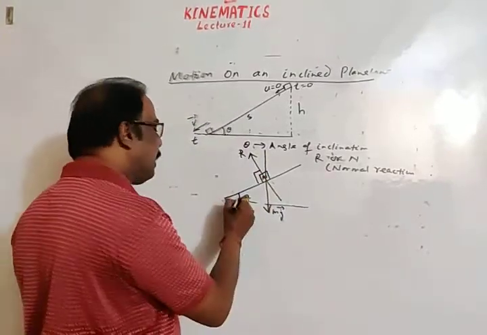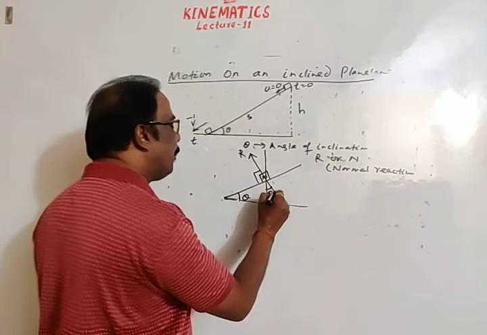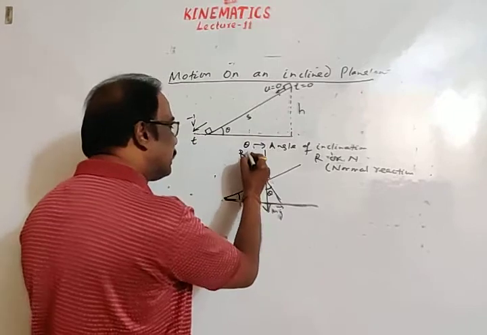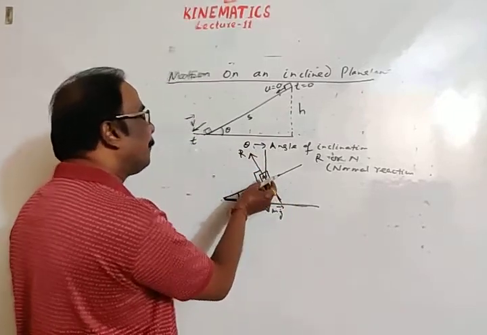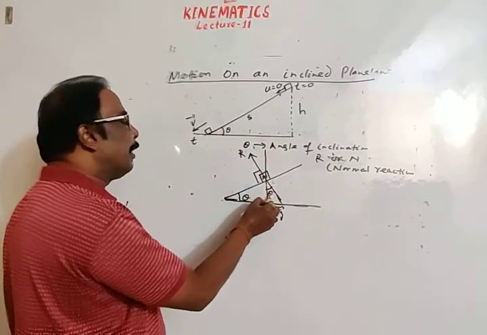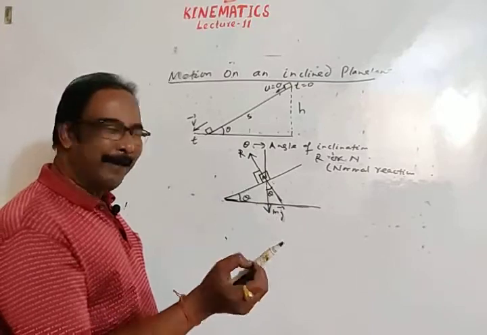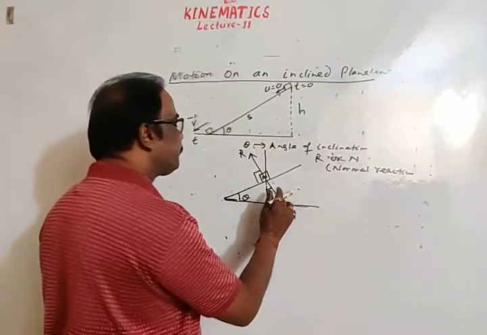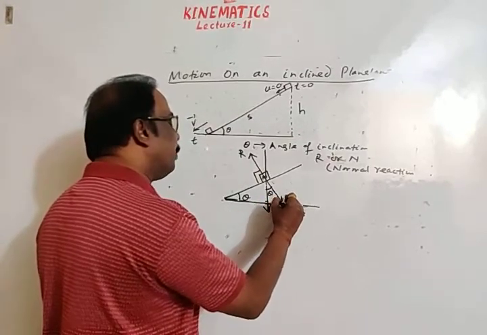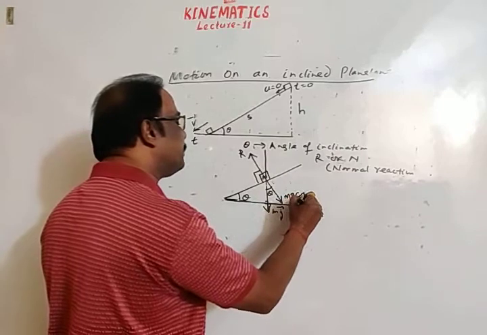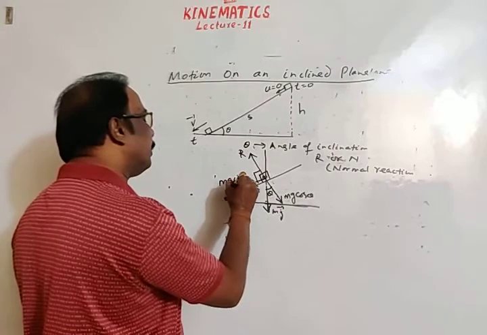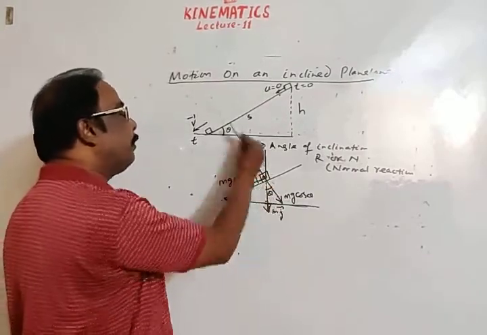So if this angle is theta, then this angle is theta. Why? Because mg is perpendicular to this horizontal surface, normal reaction is perpendicular to the inclined surface. Angle between two surfaces is theta, so angle between two perpendiculars is also theta. Now resolve mg. Along this direction, theta is aligned with this line. Component of mg along this direction is mg cos theta, and another rectangular component is mg sin theta.